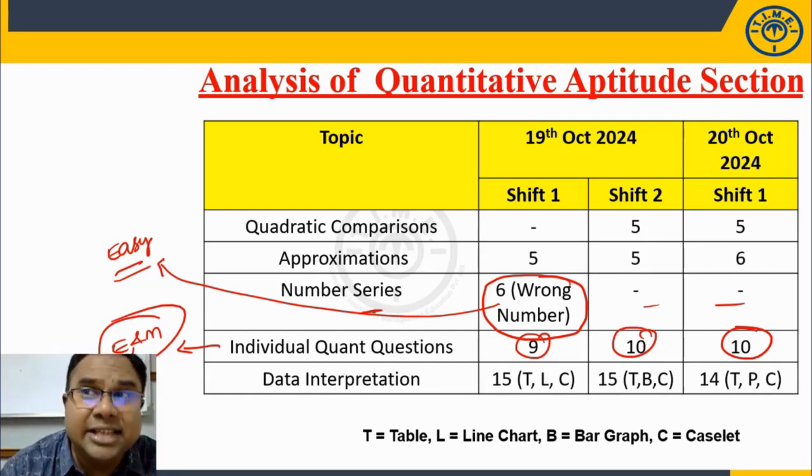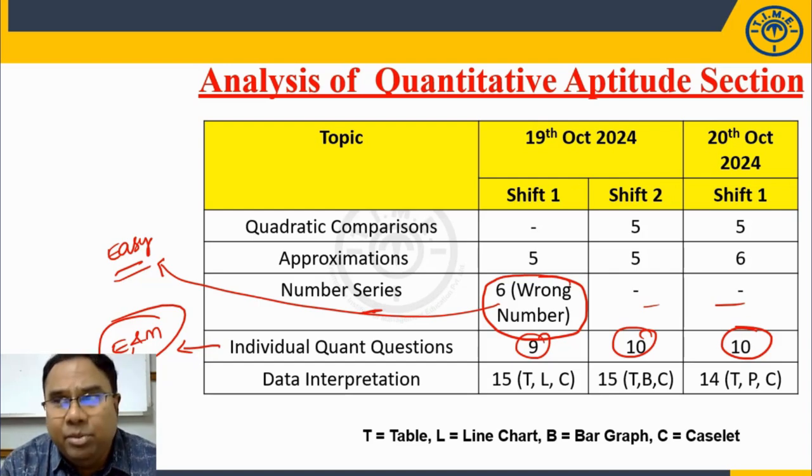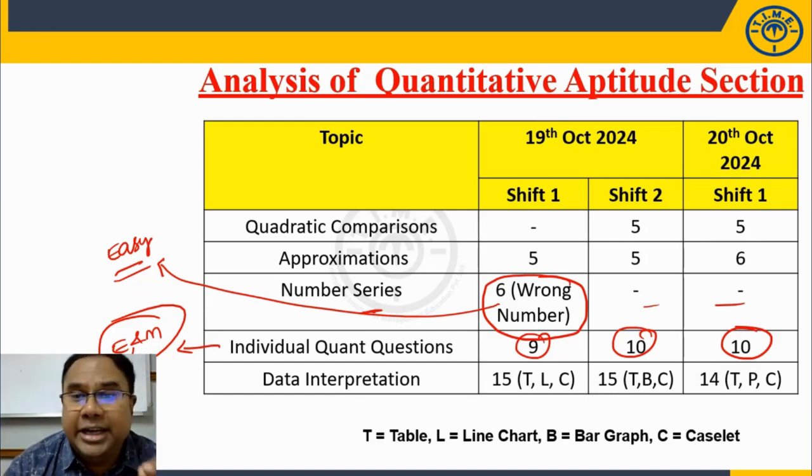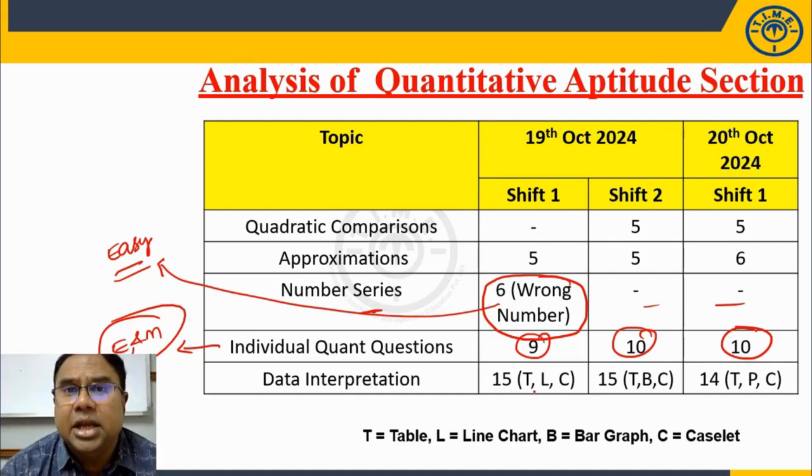Moderate in the sense we are trying to tell you that maybe little lengthy in calculation, little more calculations involved, we are classifying it as moderate. But generally almost all the questions that appeared are like your prelim level questions and which are straightforward questions, right? Then most important thing, data interpretation. You got 15 questions in almost all the slots, 3 sets out of 35. That means around 40% of the questions are from your data interpretation, right?